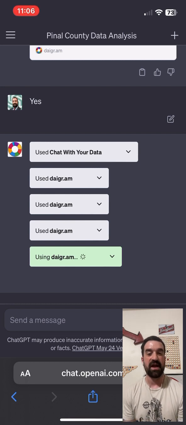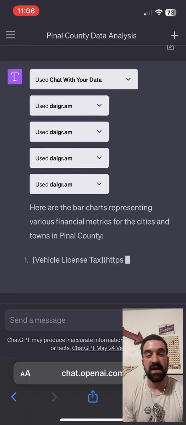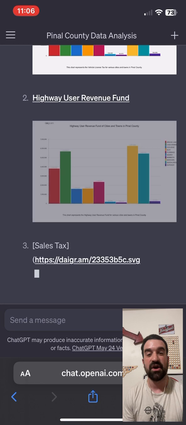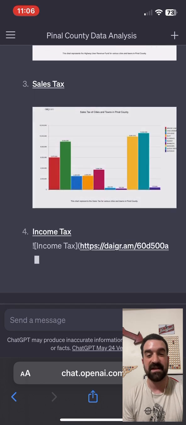So here it's going to go ahead, and it's using Diagram for the different types of charts that it wants to build. And here's the bar chart right here: vehicle license tax, HURF, sales tax, and income tax.